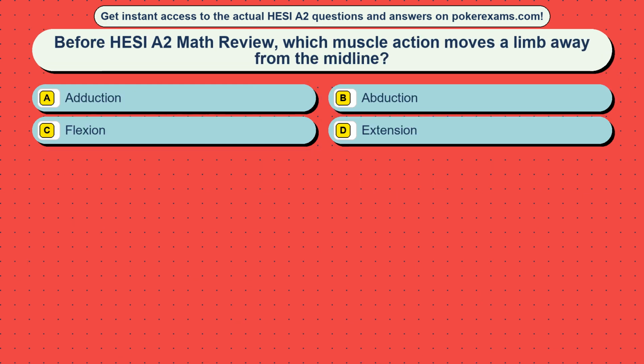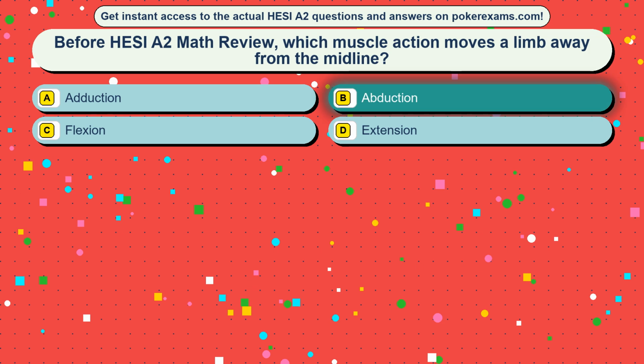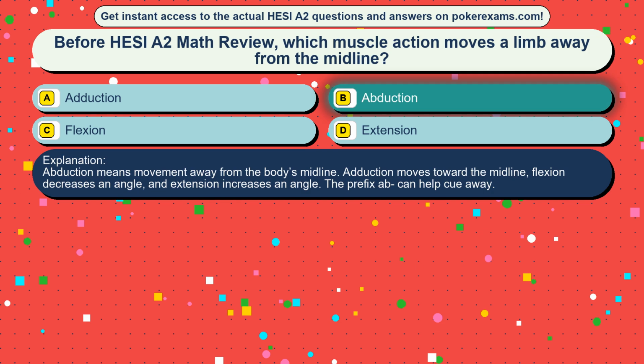Question 45. Before HESI A2 Math Review, which muscle action moves a limb away from the midline? Option A, adduction. Option B, abduction. Option C, flexion. Option D, extension. The correct answer is option B, abduction. Abduction means movement away from the body's midline. Adduction moves toward the midline, flexion decreases an angle, and extension increases an angle. The prefix AB can help cue away.